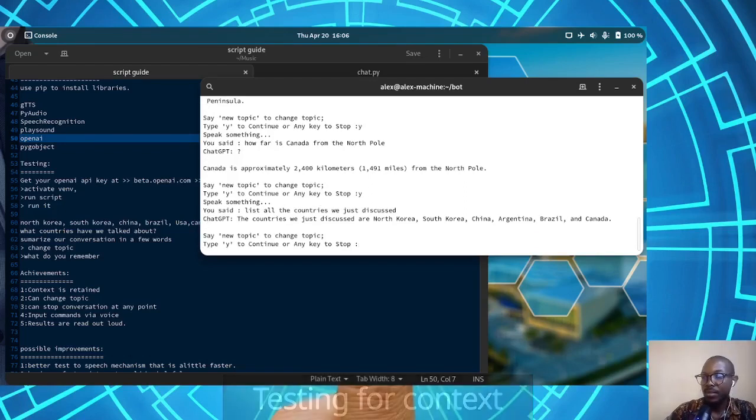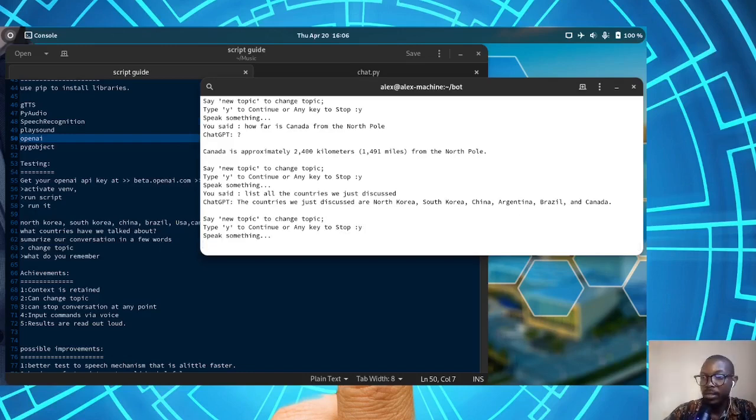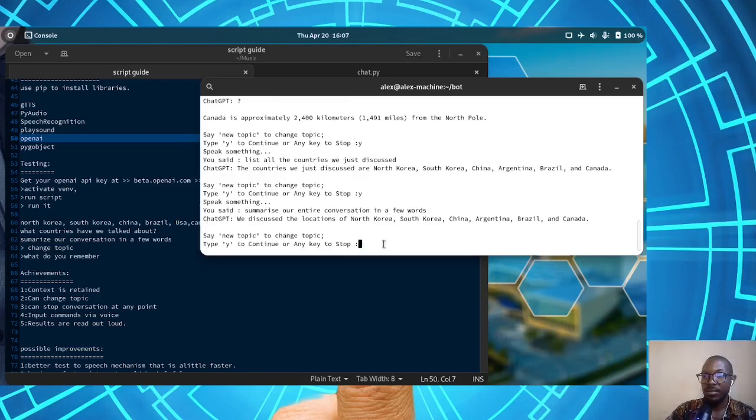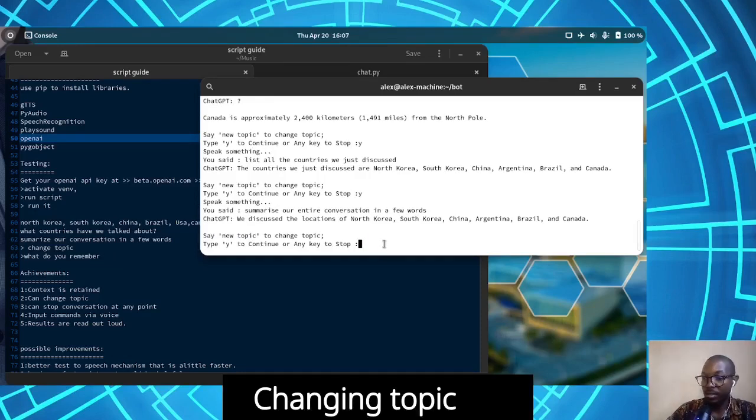Now, as you can see, it's able to keep up with the context. It can remember North Korea from the first query and all the way to the last one, which is Canada. So in terms of context, I'll say it's quite good. Now, summarize our entire conversation in a few words. We discussed the locations of North Korea, South Korea, China, Argentina, Brazil, and Canada. Now, let's try to see if we can change topic.